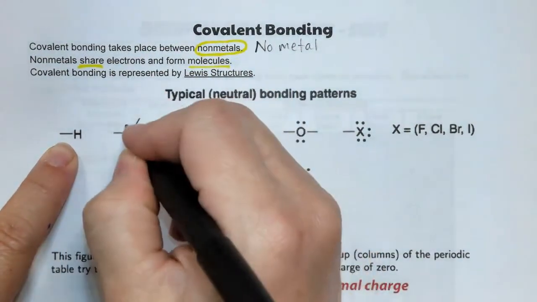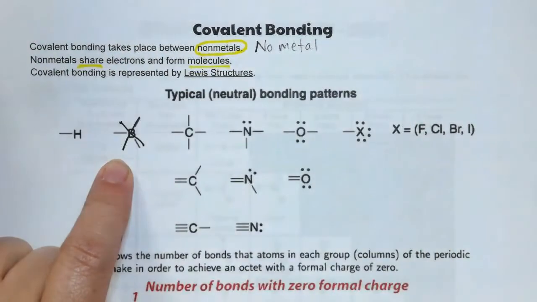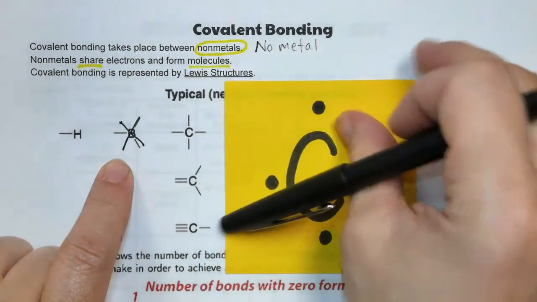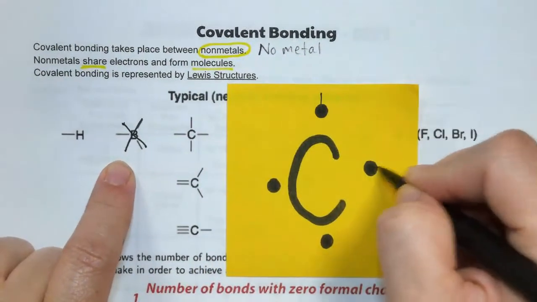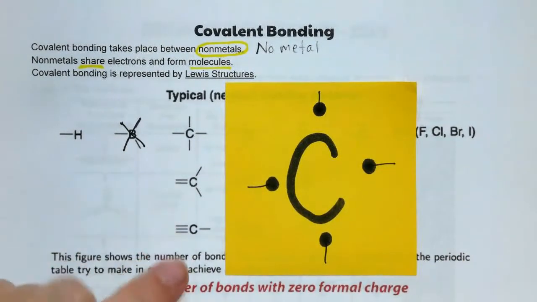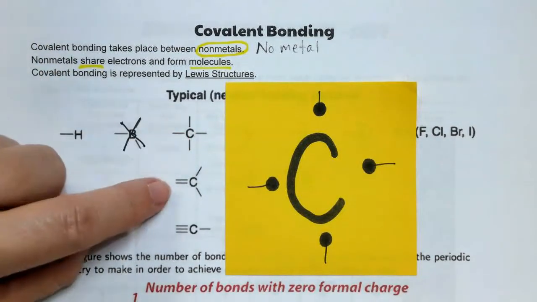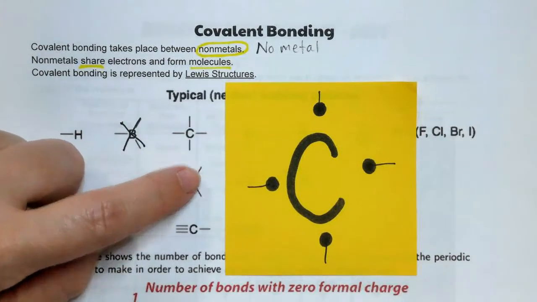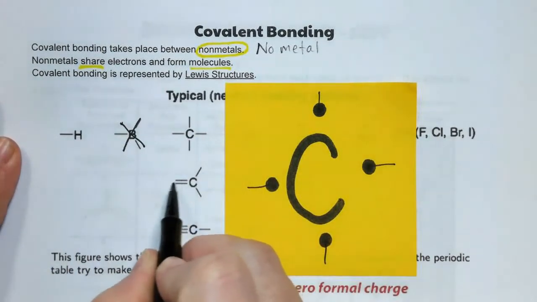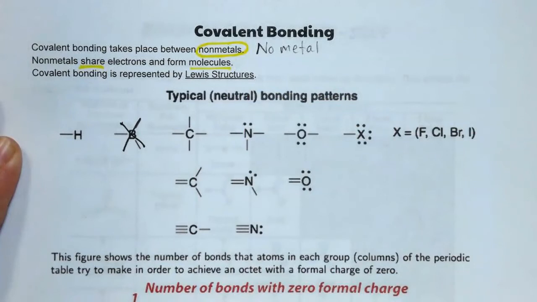Next, we're not going to worry about the boron atom, even though by exception it tends to only make 3 bonds. Carbon is going to have a tendency to make 1, 2, 3, 4 bonds with its single electrons, and the 4 bonds can come in various forms. You can have 4 single bonds, or you can have what's called a double bond and 2 singles. It's still a total of 1, 2, 3, 4. Or you can have a triple bond with 1 single, and it's still a total of 4 bonds. So carbon can make a total of 4 bonds.